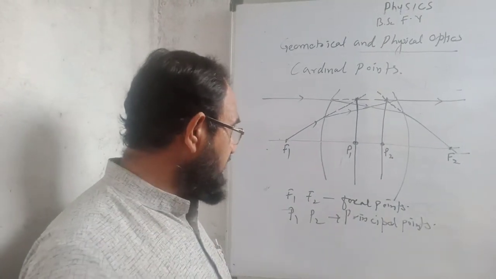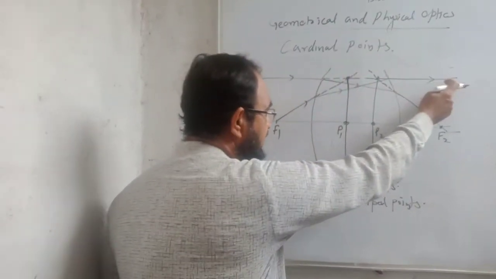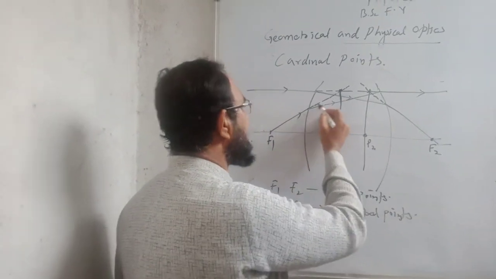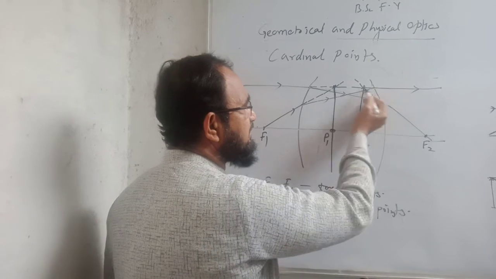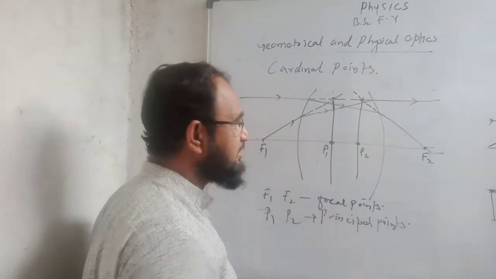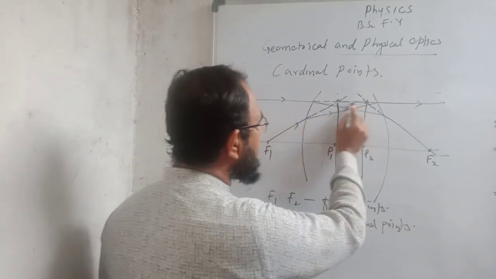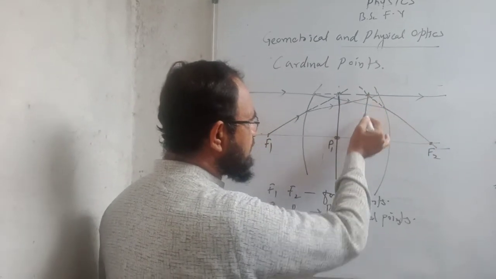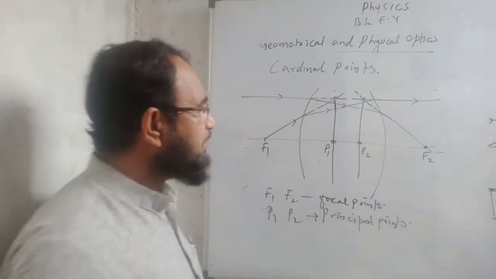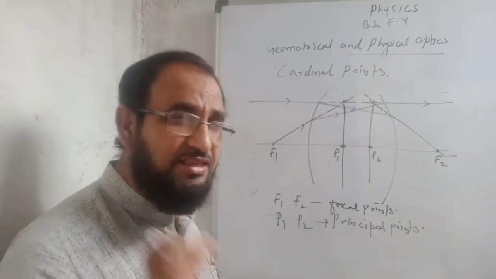So what we have done, we extended the incident rays and the refracted rays. For the first principal point, I am extending this ray and I am extending this ray. The point of intersection, I am drawing a perpendicular on the principal axis. For the second principal point, I am extending this ray and I am extending this one. So I am drawing a perpendicular from the point of intersection. These two are the principal points. These two principal points lie inside the lens, inside a thick lens.